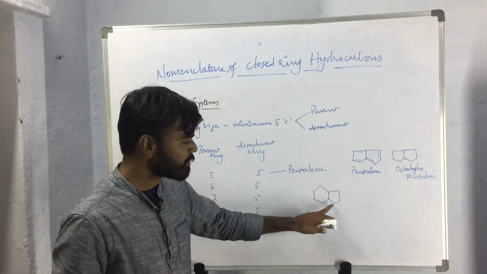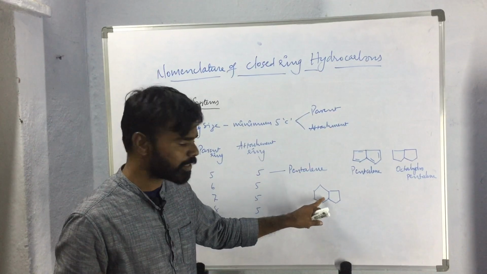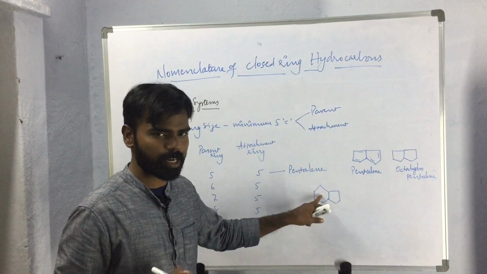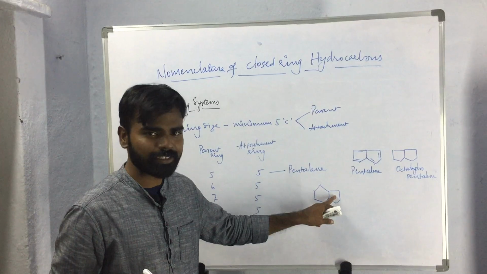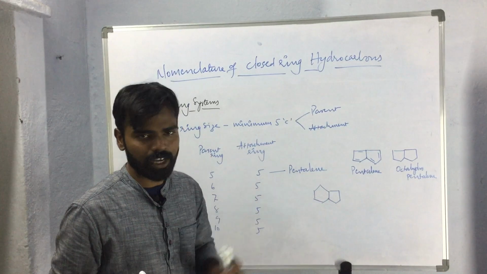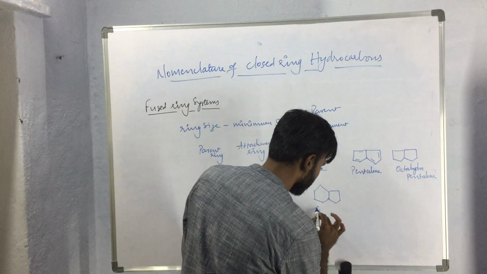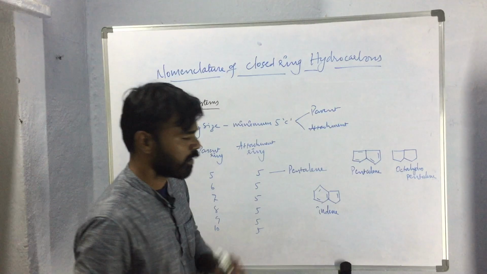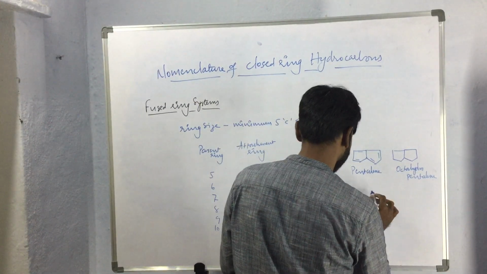In this case, the ring with 6 carbon atoms will be considered the parent ring, because the ring system with more carbon atoms is the parent ring, and this will be the attachment. So in this case, with 6 and 5 carbon atoms, this will be called indene.